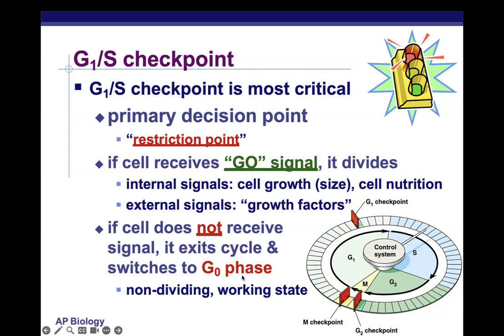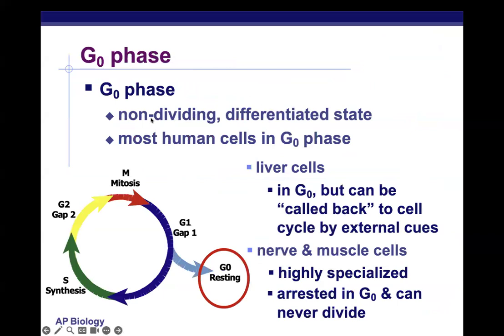So things like neurons and muscle cells never receive or are incapable of receiving that signal, and that's why they stay in G0 phase their whole life upon maturity. As we talked about, that G0 phase is a non-dividing differentiated state that, at any given time, most human cells are in. Liver cells, for example, are one of the only ones that can go in and out based on damage and need, but others like nerve and muscle cells that are highly specialized always stay in this G0 resting phase and never divide. They never get the call back.